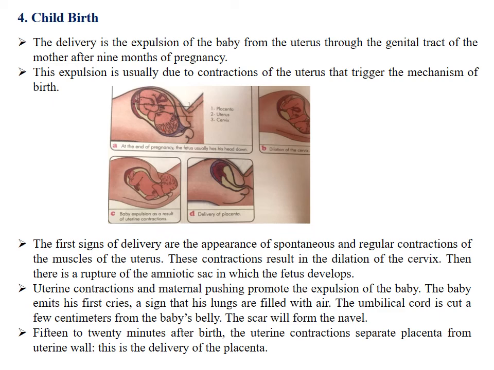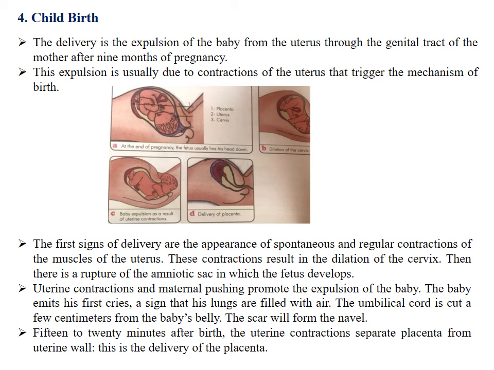The delivery is the expulsion of the baby from the uterus through the genital tract of the mother after 9 months of pregnancy. This expulsion is usually due to contractions of the uterus that trigger the mechanism of birth. So if we look at the picture, document A shows that at the end of pregnancy, the fetus usually has his head down. Now, let's talk about the main stages of delivery.